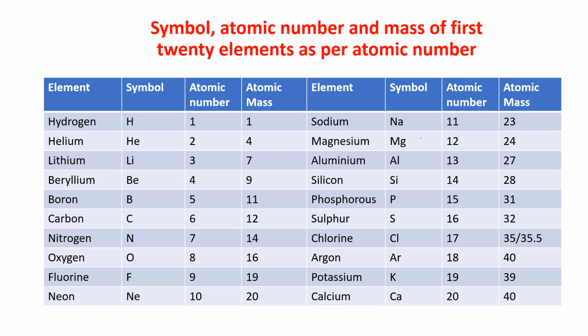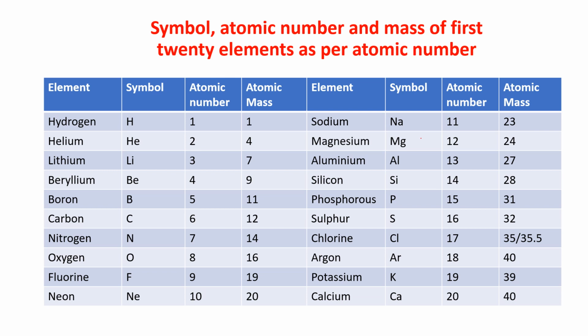I hope that you have understood the structure of the atom, the 3 fundamental particles of an atom, and how they are placed in an atom, about the atomic number and mass number. All these things are clear to you now. The symbol, atomic number and mass number of the first 20 elements are given in this table, in this slide. Now this you have to learn.